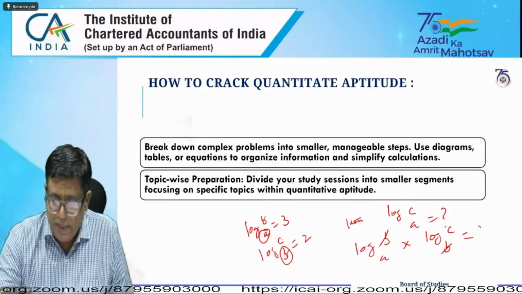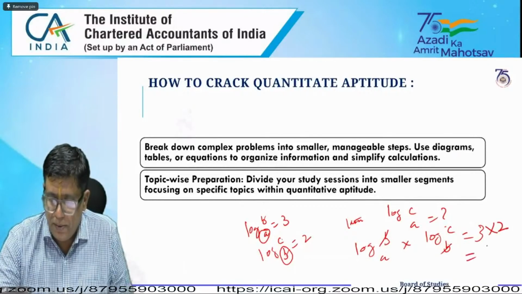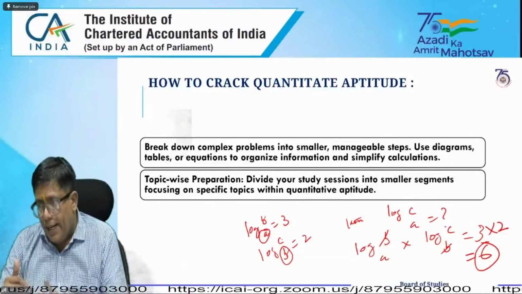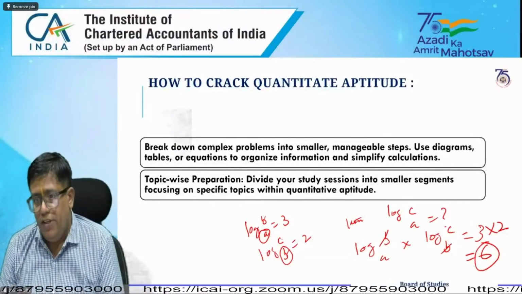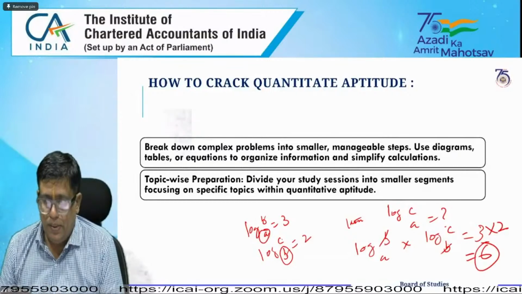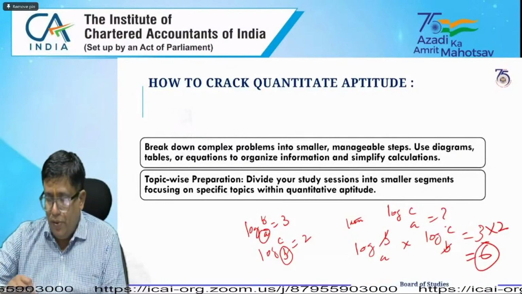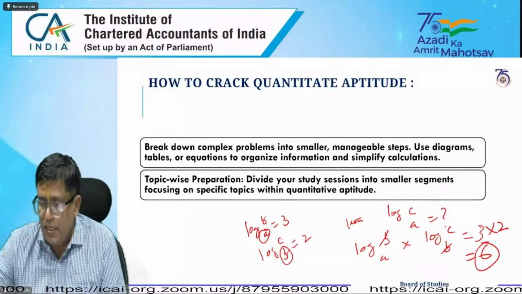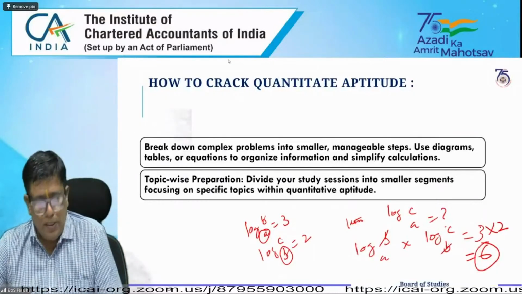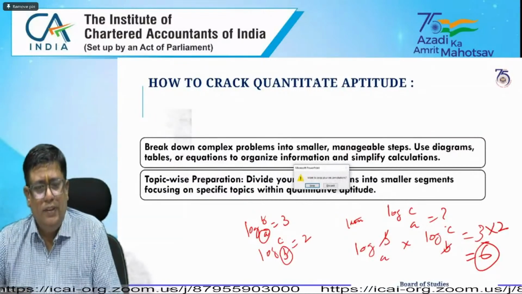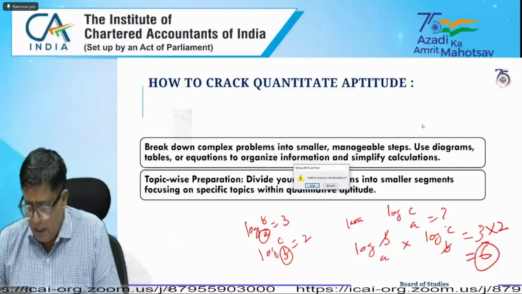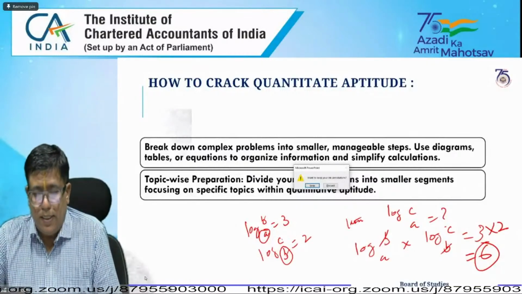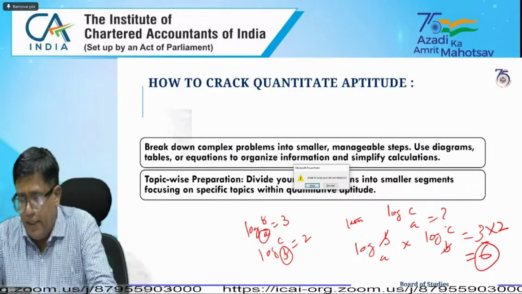The result is 3 into 2 equals 6. These are the kind of questions which come in the examination. If you see the questions, various types of such questions are there, and models are also given, and such questions you can answer in this way only.